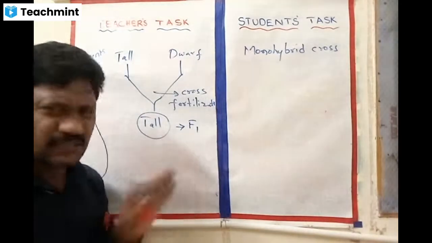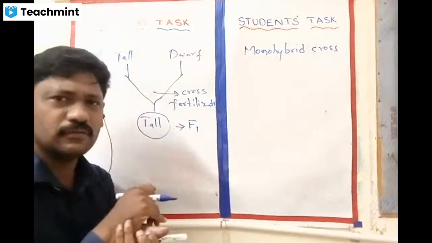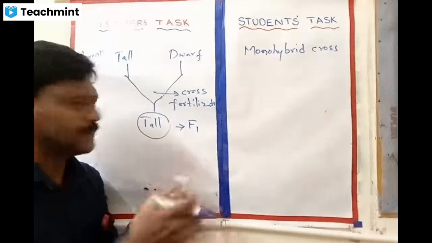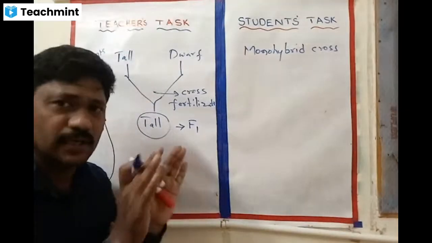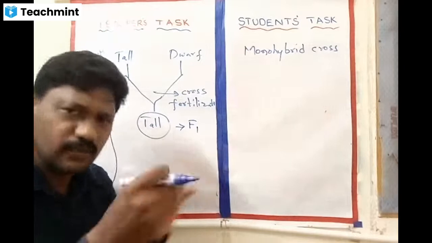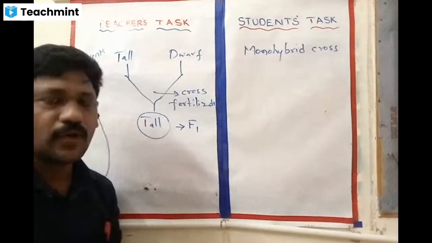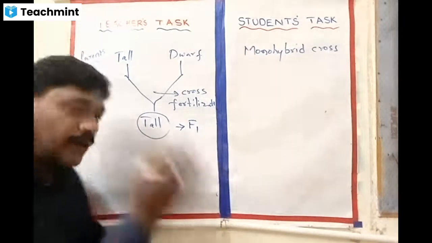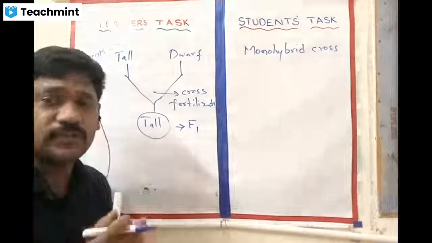Then you may get one question: sir, why tall? Because here one of the parents is short. Why is short not expressed, or else both should mix up, no? Why? So they did not. You cannot understand now, slowly you will understand. Finally, this is the result. I raised these plants and waited until they reached maturity.